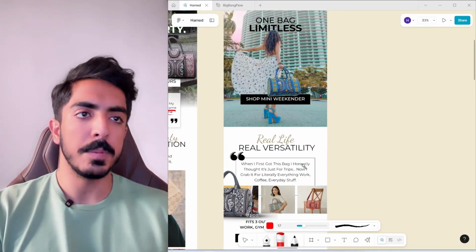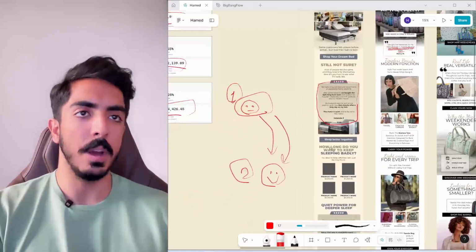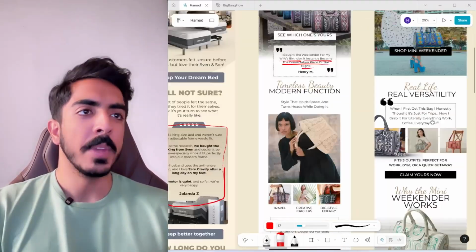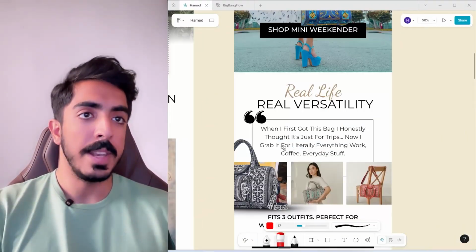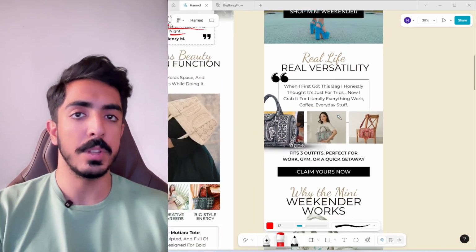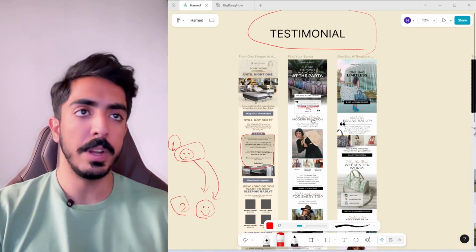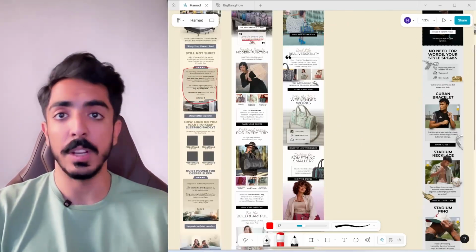Again, here's another one. When I first got this bag, I honestly thought it's just for trips. So again, we come back to this state of mind and client transformation. Now I grab it for literally everything, work, coffee, everyday stuff. And all of these campaigns get really good open rates, more than 70% open rates, and generate a lot of money through a single email campaign.